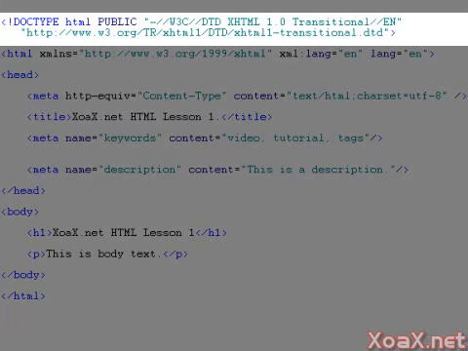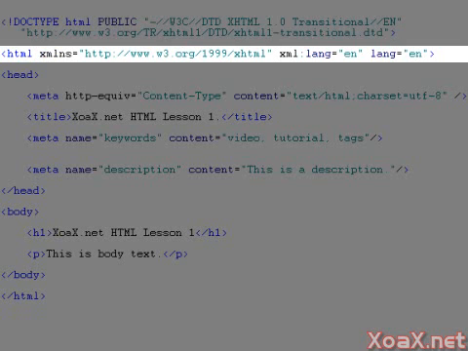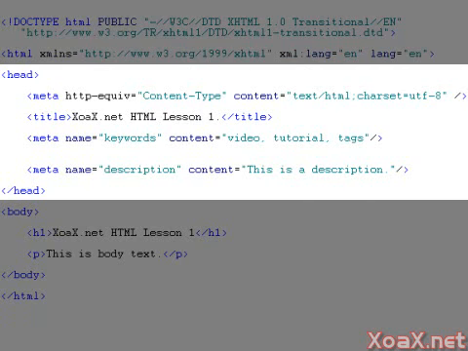Right below the DTD declaration, you'll want to put your HTML start tag, which should look like this. This has a couple attributes, the XMLNS, XML:lang, and lang, and you should put them in because of the DTD declaration. After this start tag, we put the head section like this.